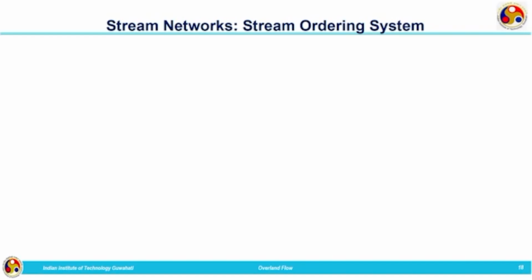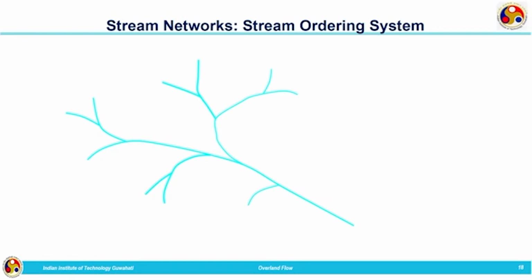Finally, these small recognizable channels meet together to form a big channel, and the order of the catchment or watershed is the order of the channel at the outlet point of the watershed. This can be understood better by means of a figure.